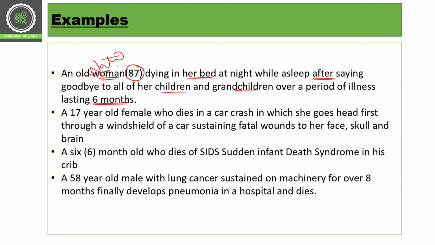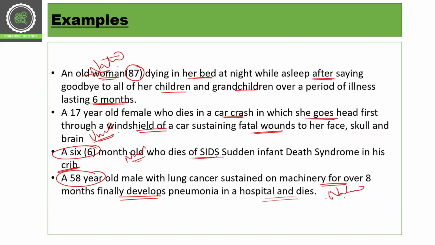A 17-year-old female who dies in a car crash in which she goes headfirst through the windshield of a car and sustains fatal wounds on her face, skull, and brain. This is an unnatural cause of death. A 6-month-old who dies from SIDS, that is sudden infant death syndrome, in the crib, it is a natural cause of death. Then we have a 58-year-old male with lung cancer sustained over 8 months, who finally develops pneumonia in the hospital and dies. This is a natural cause of death.